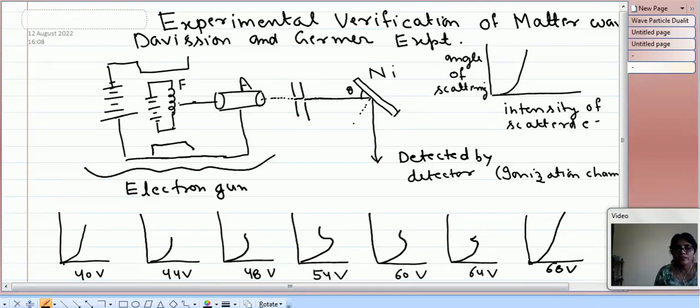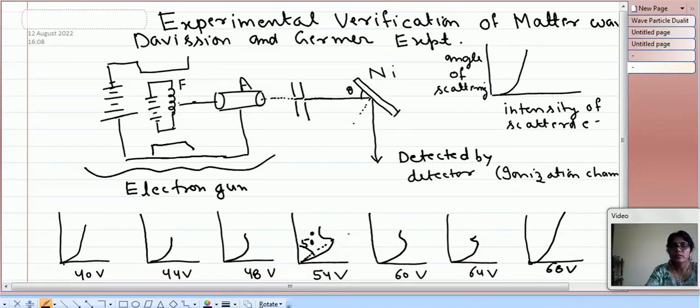So at 54 volt the maximum intensity was observed, at a scattering angle of 50 degrees.